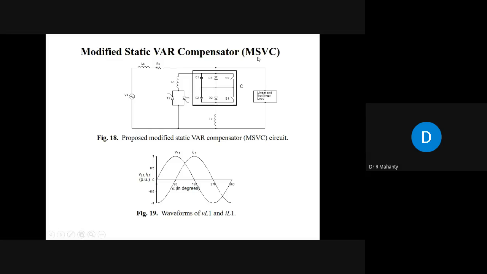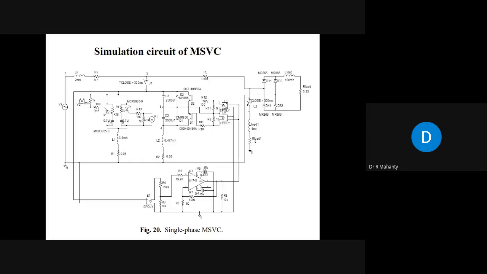And then the combination of C and L2 provides you the harmonic filtering. Therefore, with this large value of AC capacitor, we can do harmonic filtering, and also we can do reactive power compensation depending upon the amount of detuning that you require, and accordingly you have to choose the value of alpha. So this total scheme is known as the modified static VAR compensator, and this modified static VAR compensator has been